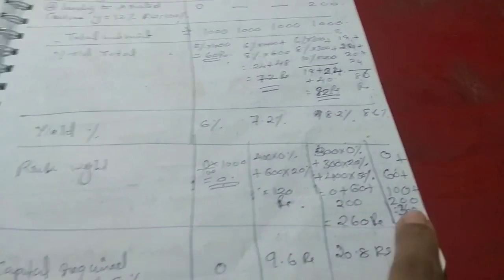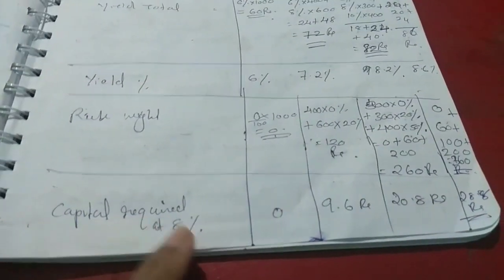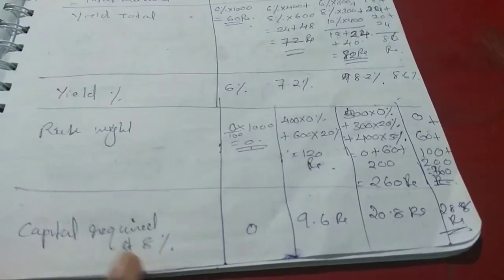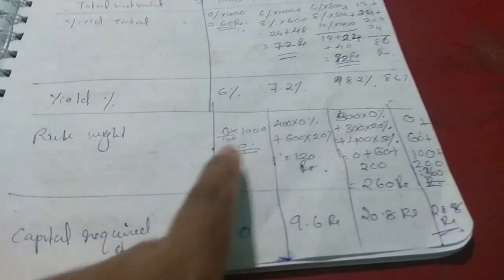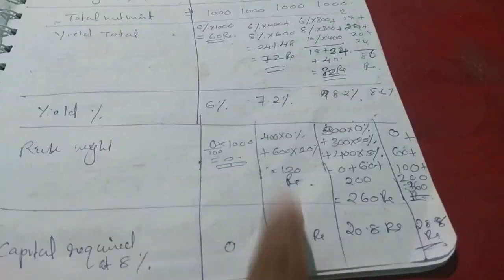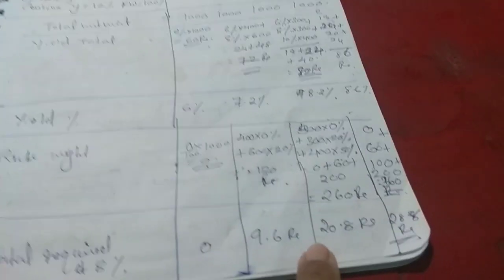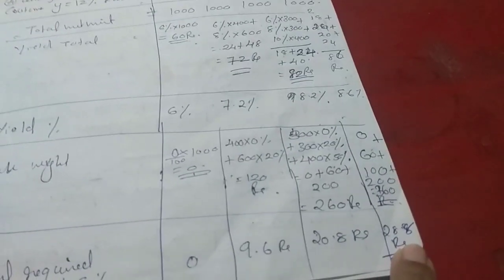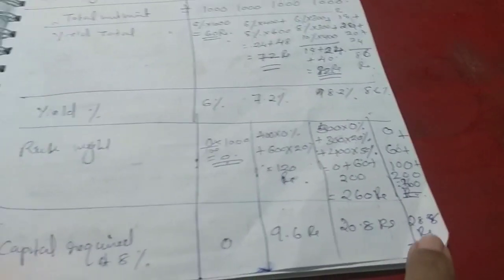So we have to increase our capital. The capital required is 8%, so our CRAR is 8%. We need zero capital for government securities, then 9.6 rupees, that is 8% of 120 is 9.6, 8% of 260 is 20.8 and 8% of 360 is 28.8. So we have to increase our capital by this much.